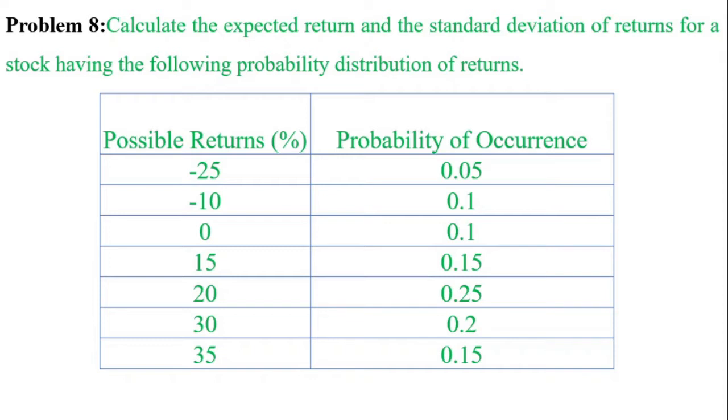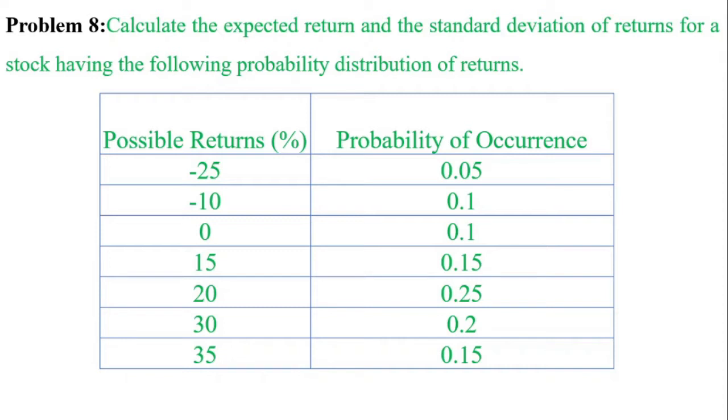The problem is: calculate the expected return and the standard deviation of returns for a stock having the following probability distribution of returns. Possible returns are given in percentages: -25, -10, 0, 15, 20, 30, 35.